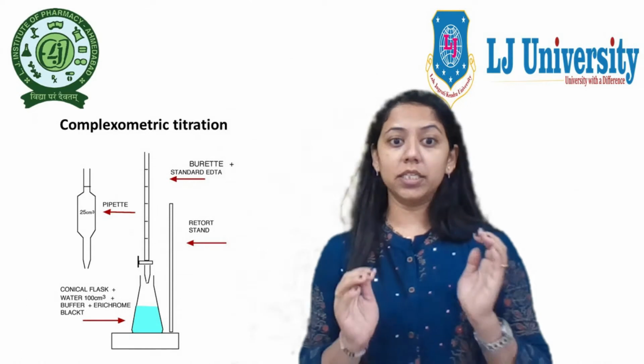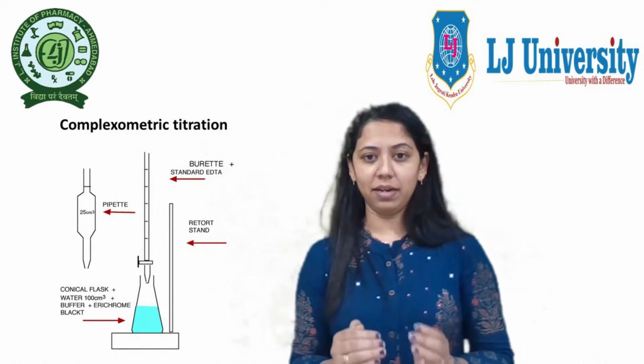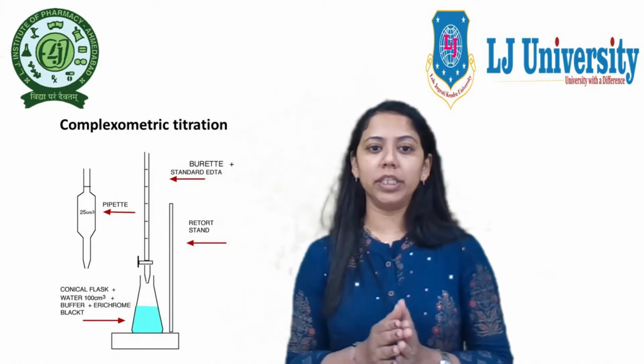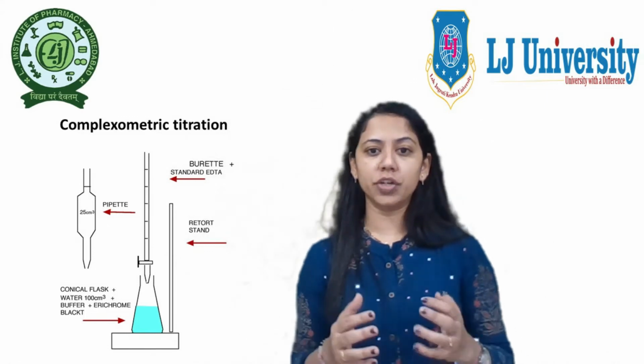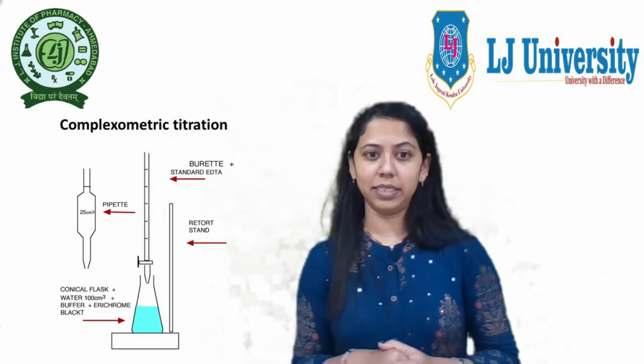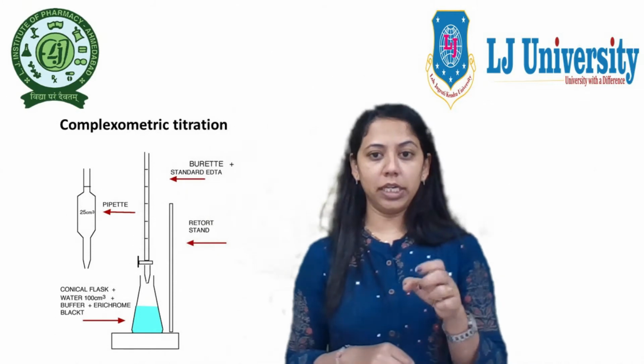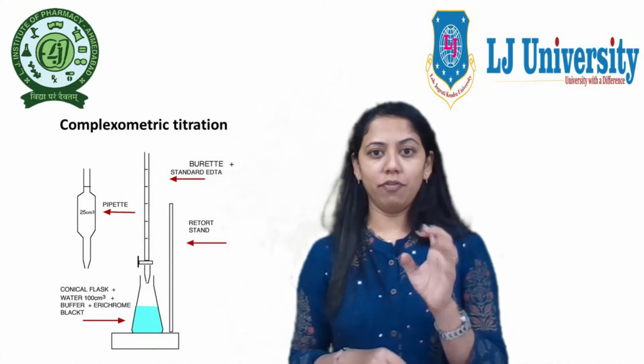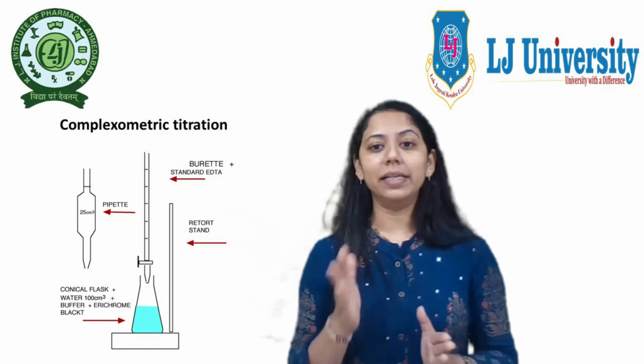So complexometric titrations are particularly useful for the determination of a mixture of different metal ions in a solution. Particularly, these metal ions form complexes with the ligands.